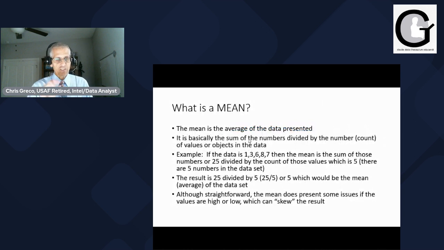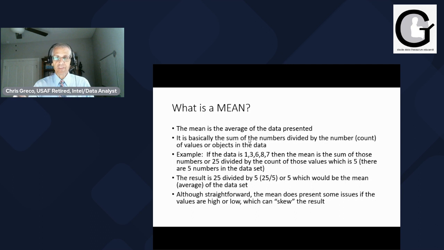So let's start with a very simple aspect: what is the mean? The mean is basically the average of the data that is presented. It is the sum of the numbers or objects, whatever you want to call it, divided by the count of the values or objects in the data.